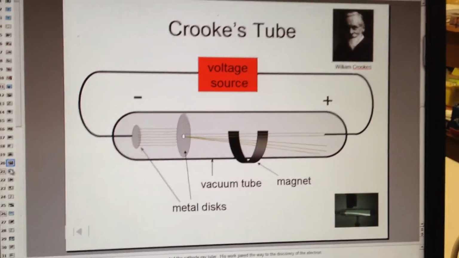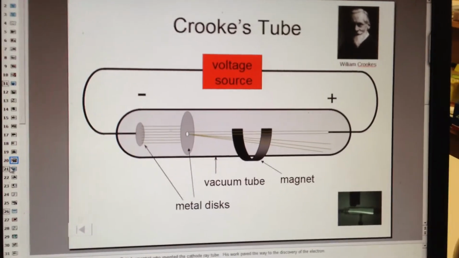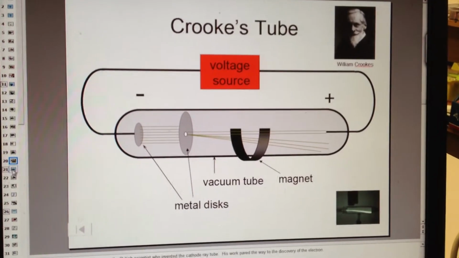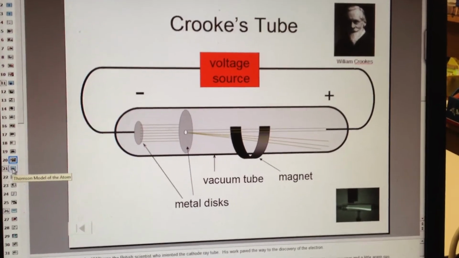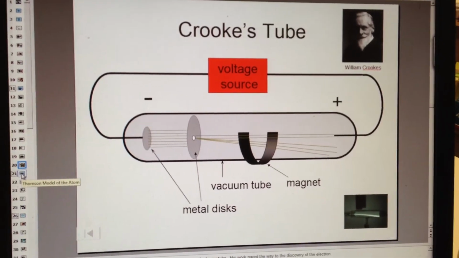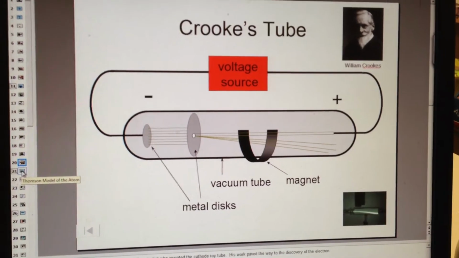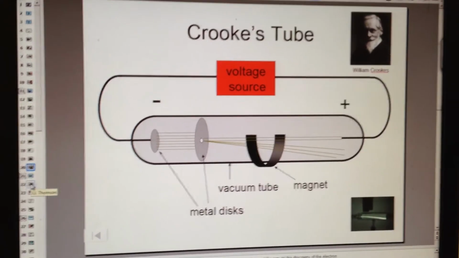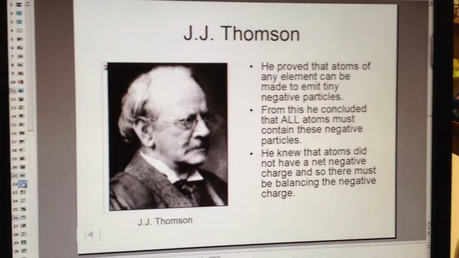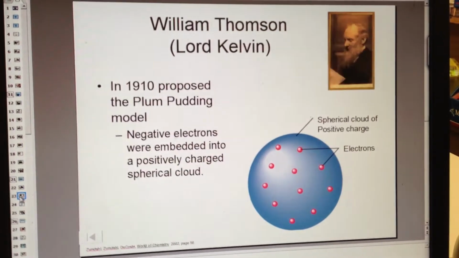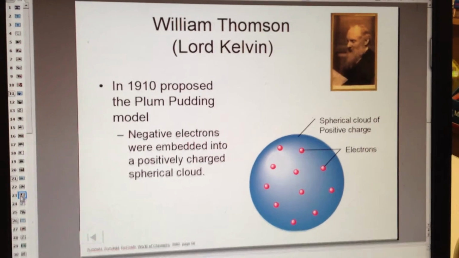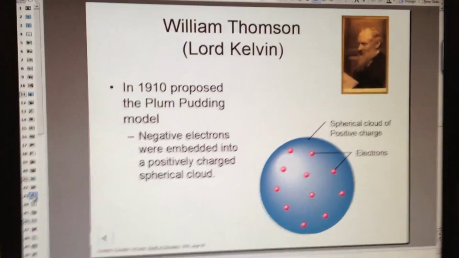Then we refined the model. The Crookes tube showed us that electrons existed. J.J. Thomson discovered the electron using a Crookes tube. I should make a video of what the Crookes tube looks like, shouldn't I? In real life. I'll do that later. And then there's the Thomson slide. Again, you can pause if I'm going too fast.